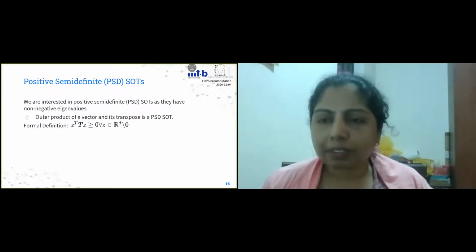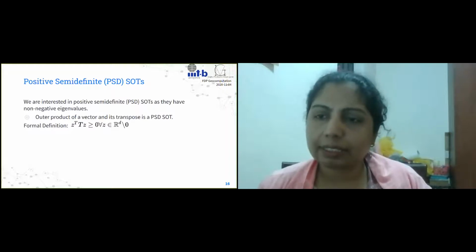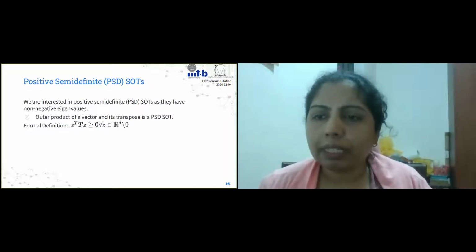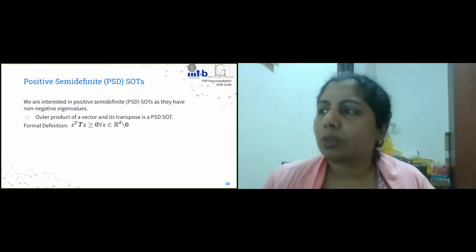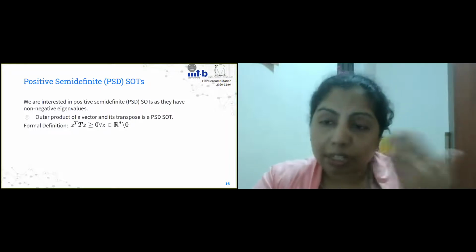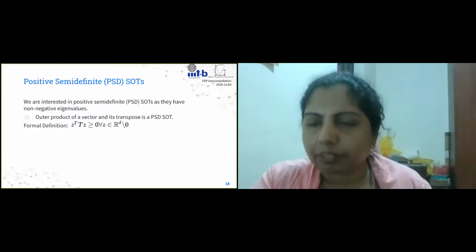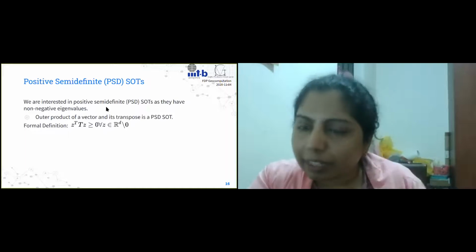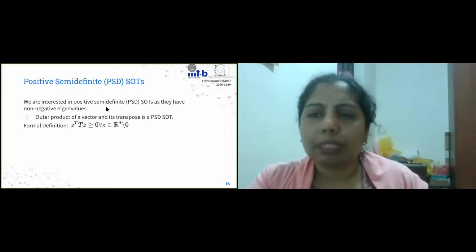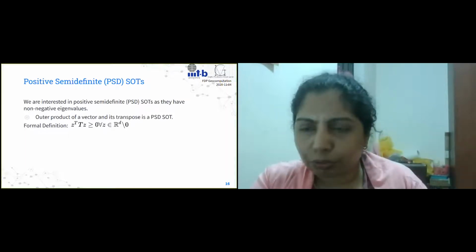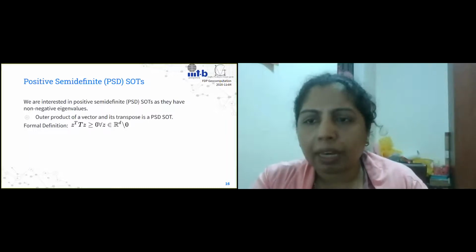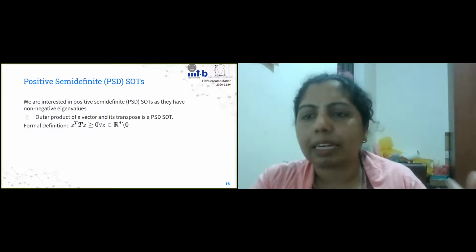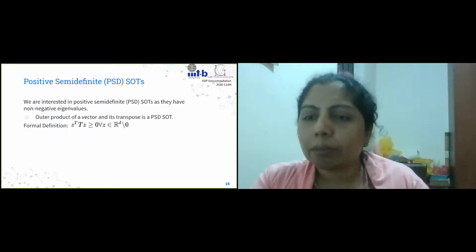The positive semi-definite second order tensors have this neat property that the eigenvalues will all be non-negative, they are 0 or positive, right? So what that means is that the eigenvalues we get will have some kind of nice ordering in them, and they will exist for sure. It's not going to be that the eigenvalues will not exist. They will be real values.